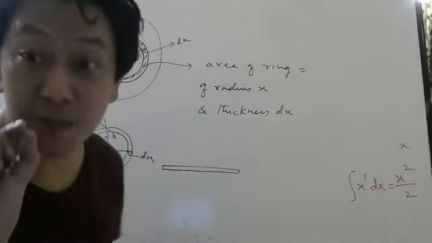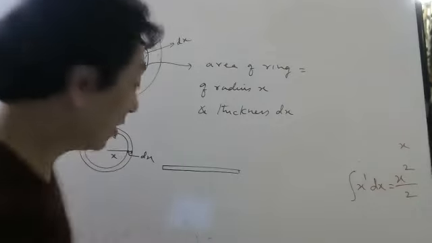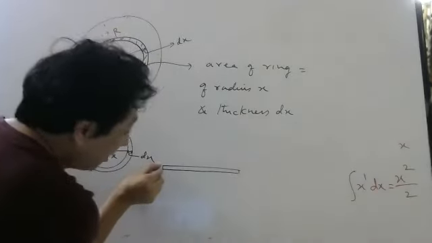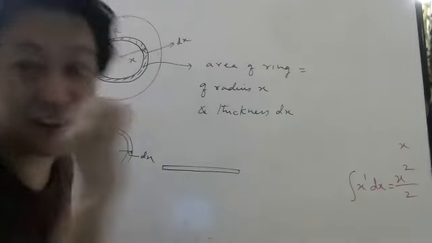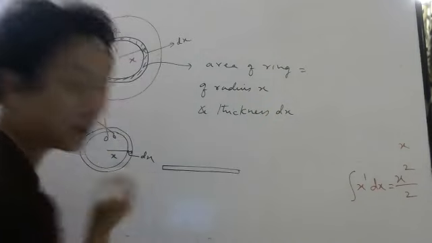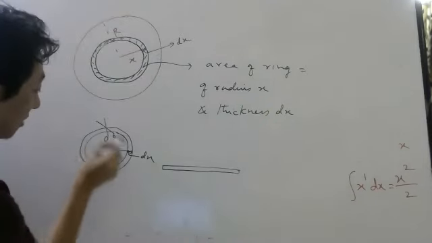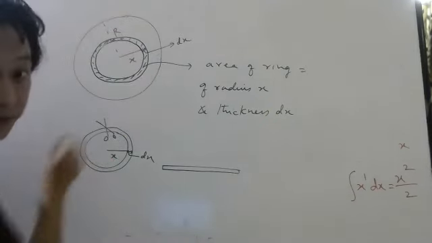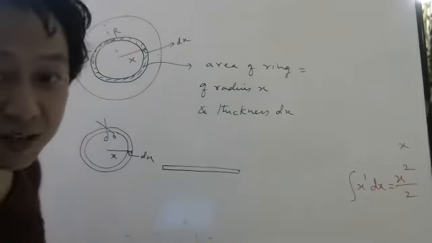No, dx means infinitesimally small. So this thickness is very small. Understood or not? So don't worry about the difference between this part and this part. Now, what is the circumference of this? If the radius is x, what is the circumference?